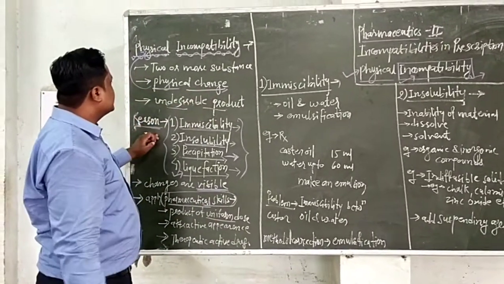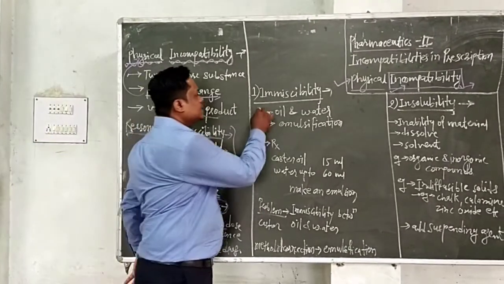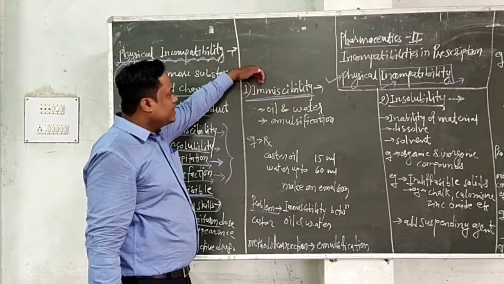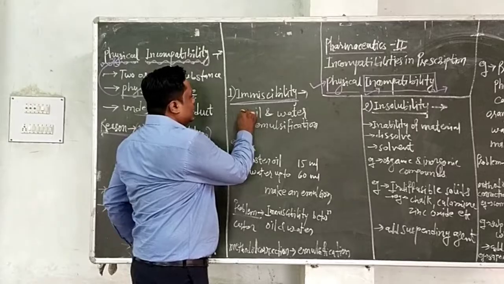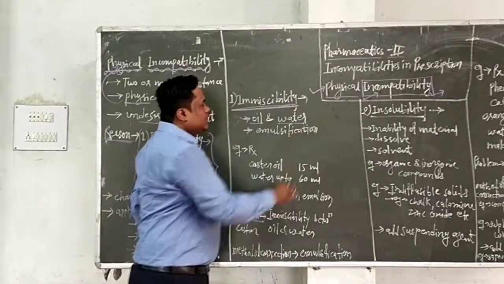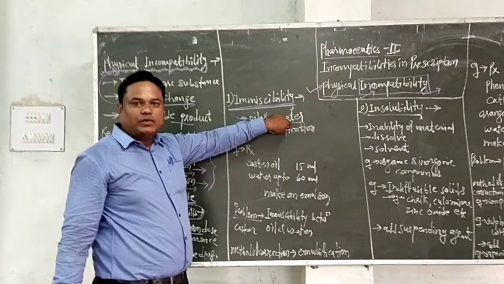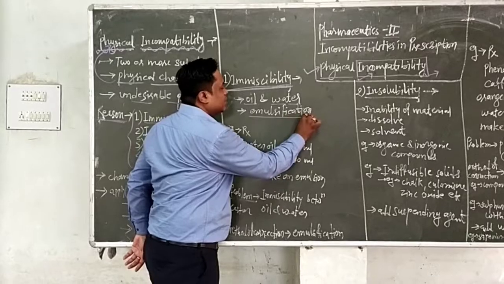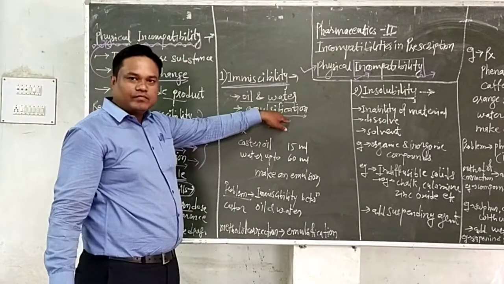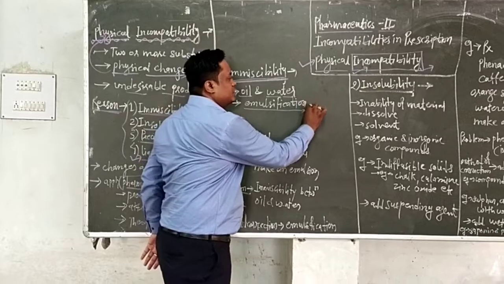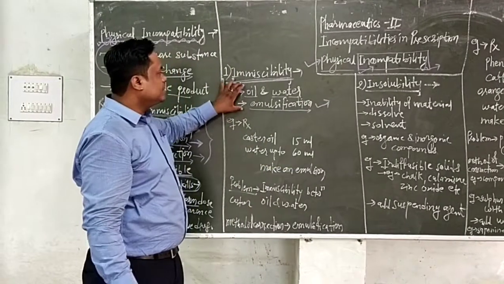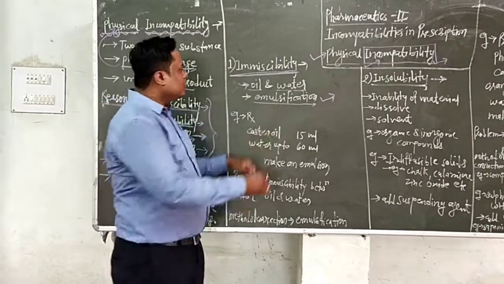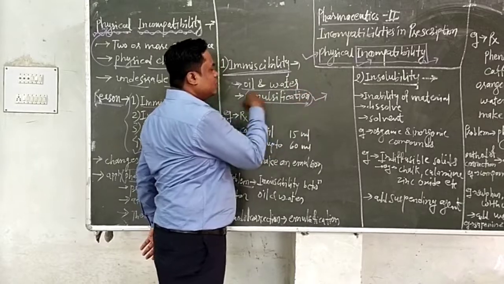Then we see the first reason of physical incompatibility, that is immiscibility. For example, oil and water are immiscible with each other. Therefore, they are made miscible by adding a sufficient emulsifying agent. The method of correction used is emulsification, and oil and water become miscible by this method. It is one of the methods of correction of physical incompatibility.